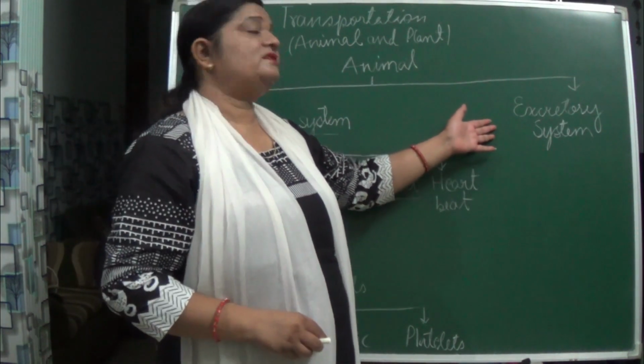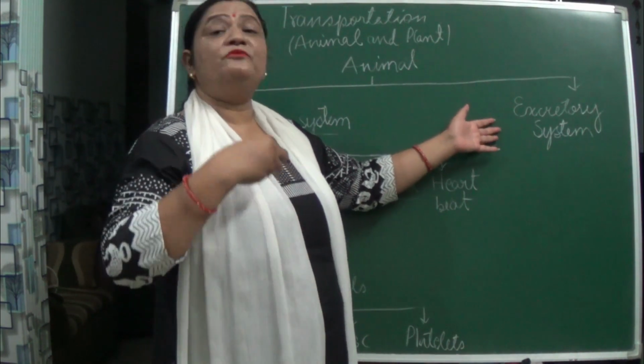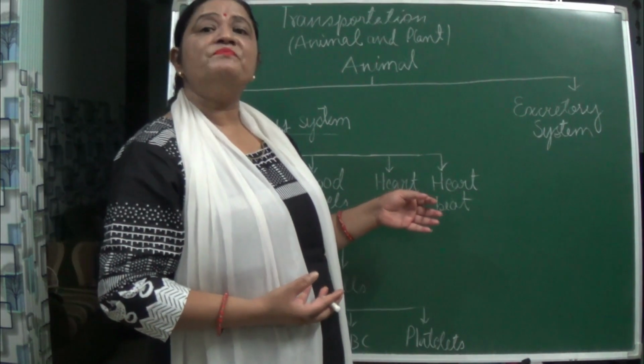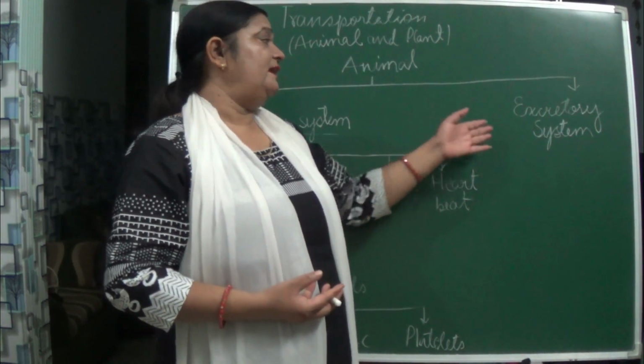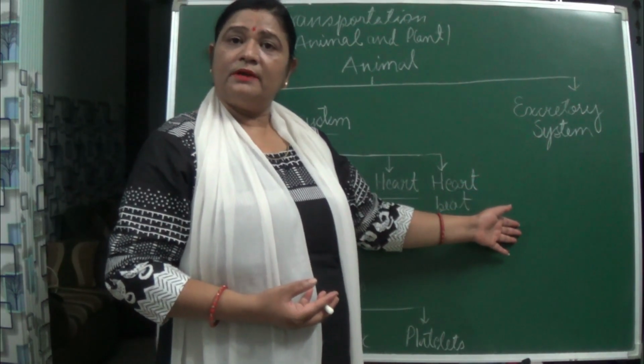Excretory system, when we are saying, in short I am saying you here, what happens? You take in oxygen, give out carbon dioxide. So which organ helps in giving out carbon dioxide? That is the lungs, isn't it? Likewise, a number of waste materials are removed through urine, isn't it?